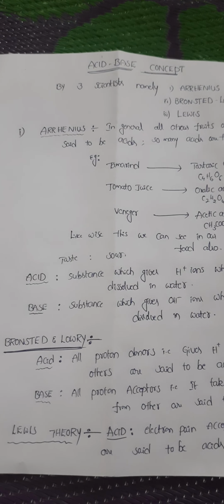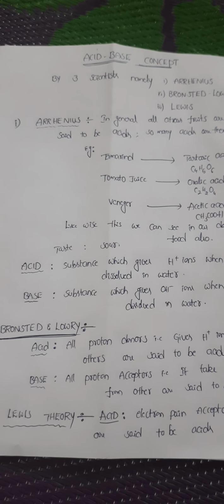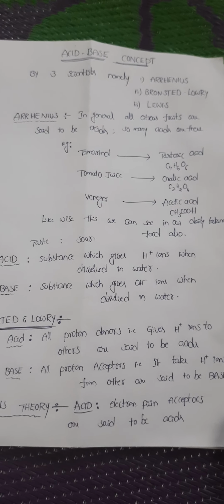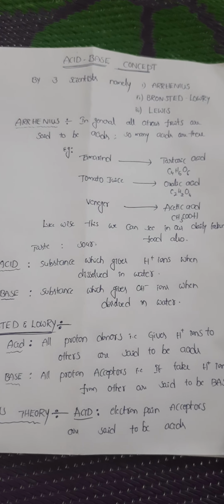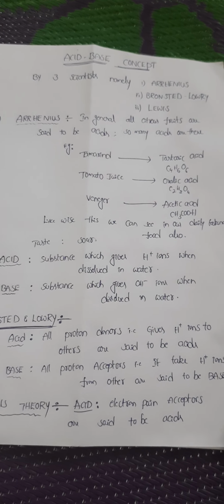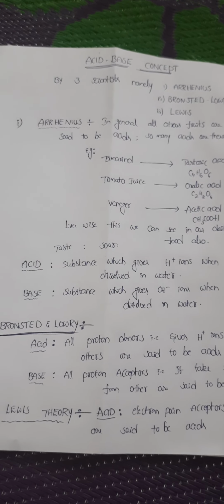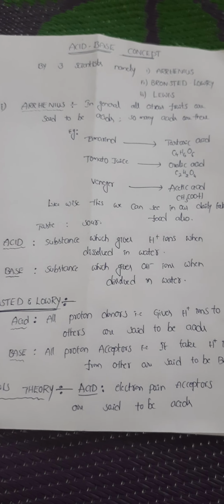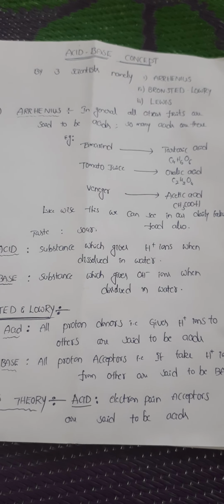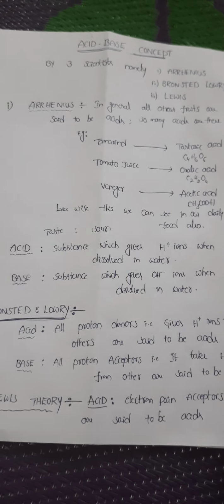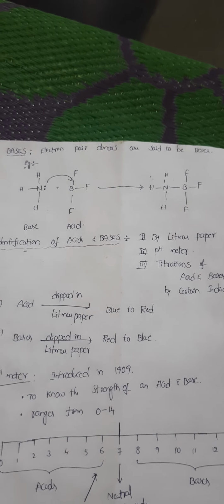And coming to the next one, the Bronsted-Lowry theory. According to it, acids are all the proton donors which give H plus ions. Those substances which give H plus ions to others are said to be acids. All the proton acceptors, that take H plus ions from others, are said to be the bases according to Bronsted-Lowry. Coming to the third one, that is the Lewis theory. According to the Lewis theory, an acid is an electron pair acceptor. All the electron pair acceptors are said to be acids, and all the electron pair donors are said to be the bases.